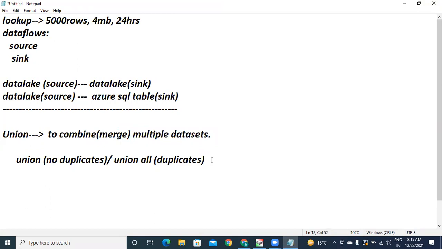Got it? But the possible errors you will get are if the target table is having a primary key or any index key. Sometimes, so first you tell me the difference between primary key and index key.